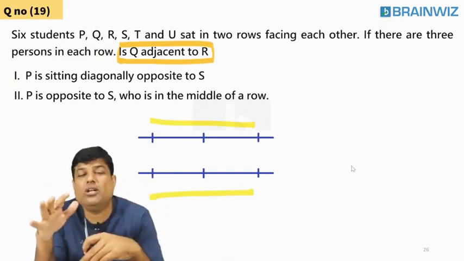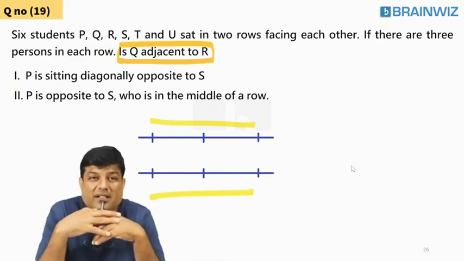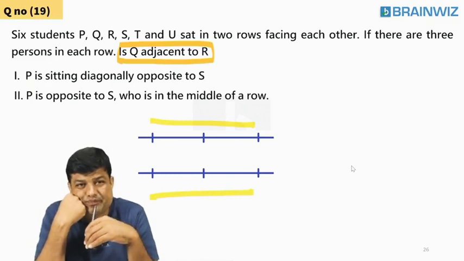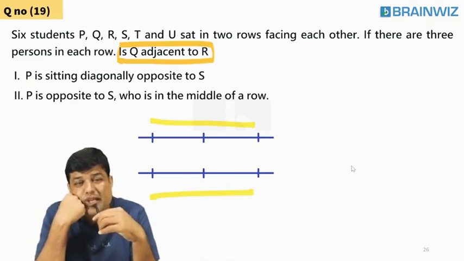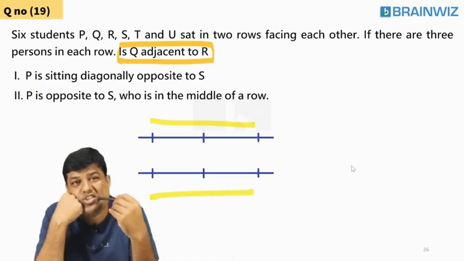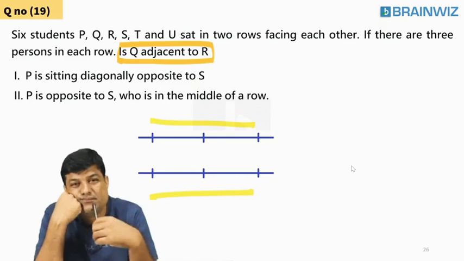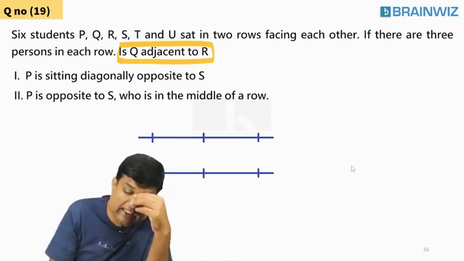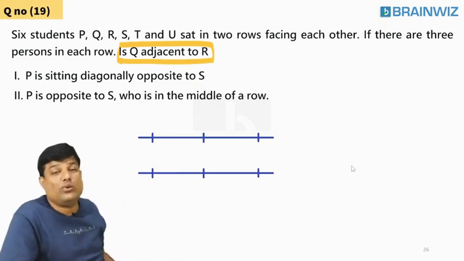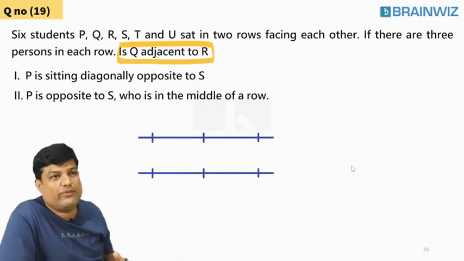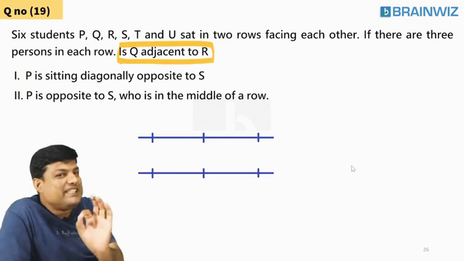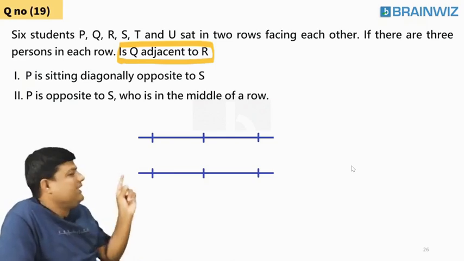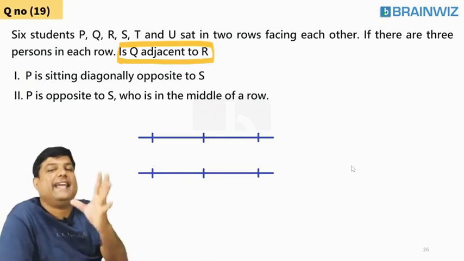Just listen once to what I want to say. Just like yesterday, I told you the same stuff. Sir, I want who sits where, I don't want. I need only this: will Q and R sit next to each other or not?